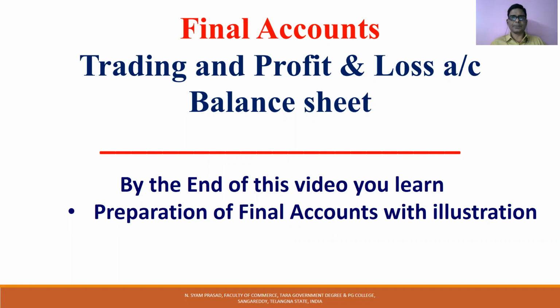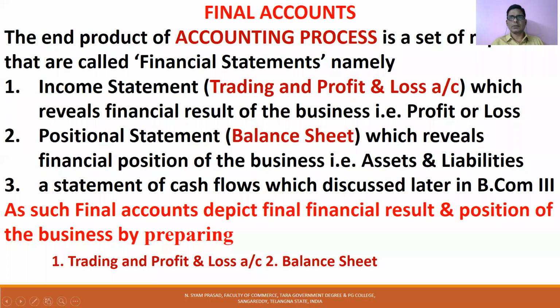final accounts. The end product of the accounting process is a set of reports called financial statements. We have three financial statements in accounting: the income statement, the position statement, and the statement of cash flows. The income statement is known as the trading and profit and loss account, which reveals the financial result of the business, that is, the profit earned or the loss sustained by the business.